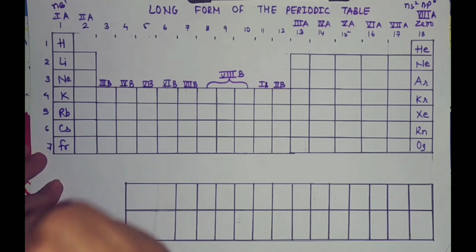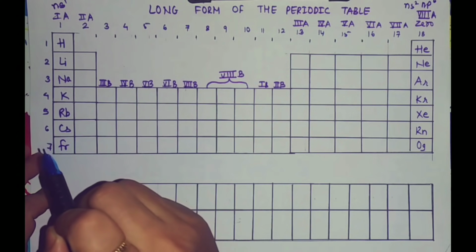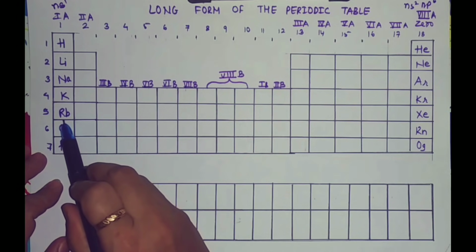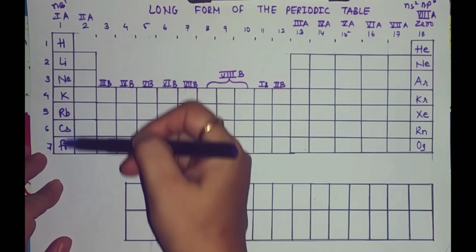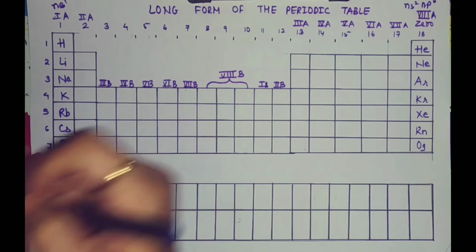Similarly, group number also indicates the number of valence electrons. For example, rubidium belongs to first A group. That is, it has 1 valence electron.